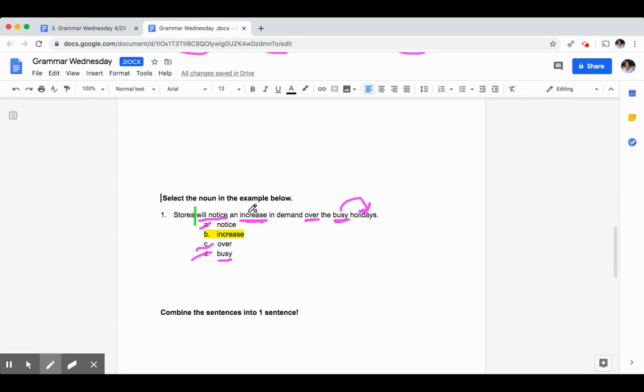In this sentence, the word increase is being used as a noun. It's describing something that will happen or something that will be noticed about the demand. And while increase doesn't sound like a word that is being used as a noun, when you look at it in this sentence, you'll see that it actually functions as a noun.